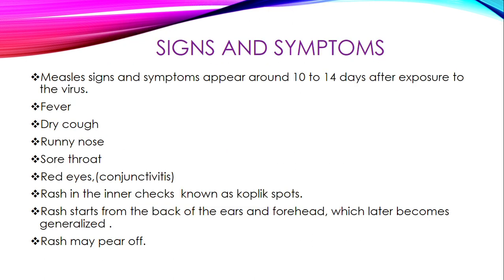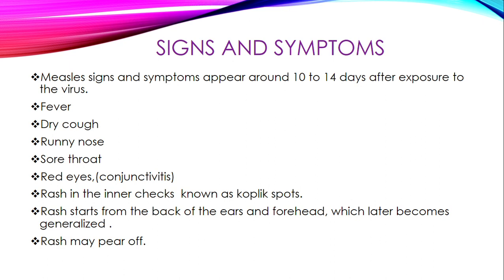So let's move on. The other question was saying, state or list the signs and symptoms of measles. The signs and symptoms of measles appear around 10 to 14 days after exposure to the virus. They also occur in stages, but because the question was not specific, we are going to go through the general signs and symptoms.